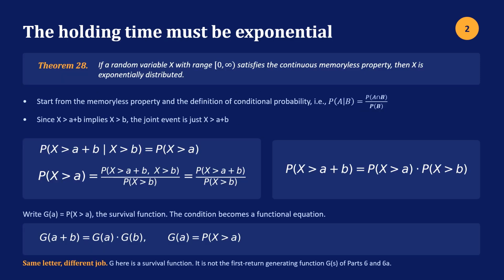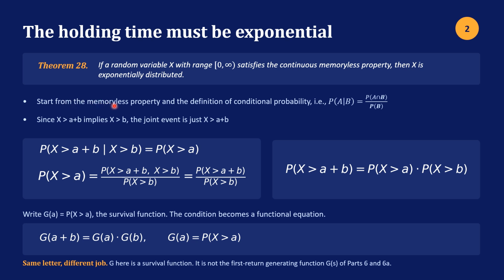The holding time in a given state for a continuous time Markov chain with a discrete state space must be exponential. We're going to prove that in the next few slides. I have it stated more formally here in the theorem. If a random variable X with range 0 to infinity satisfies the continuous memoryless property, then X is exponentially distributed. So we'll start the proof here and it'll continue on the next slide.